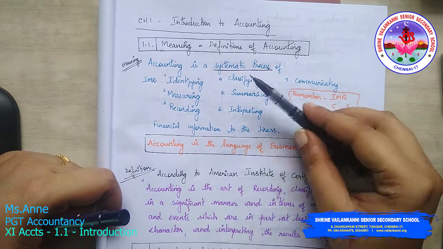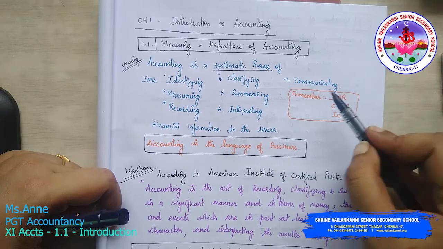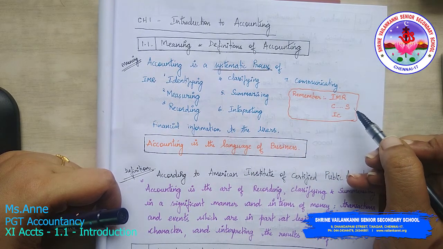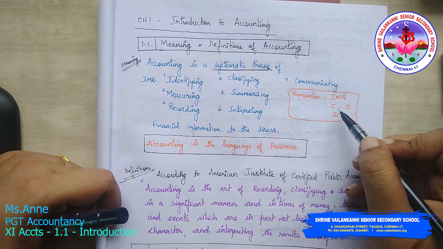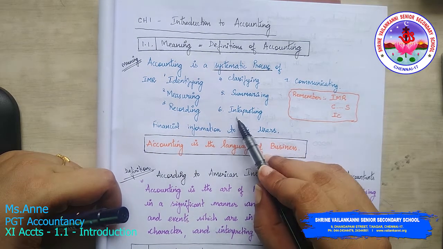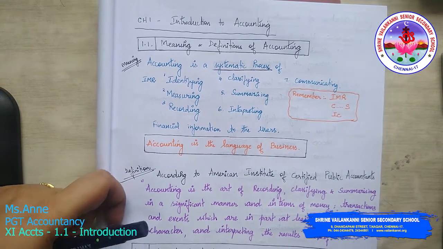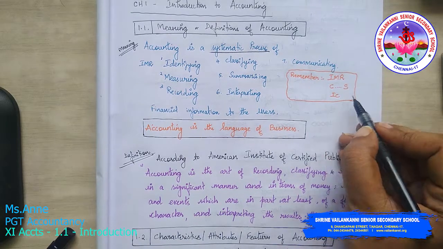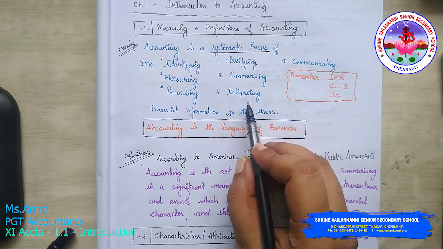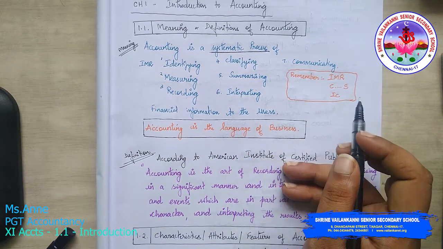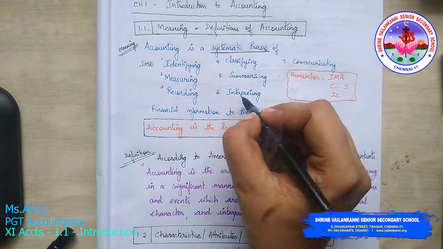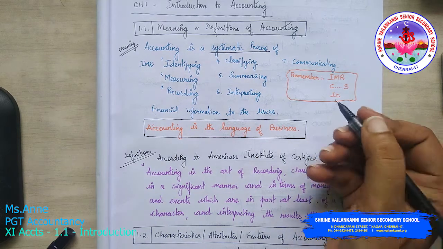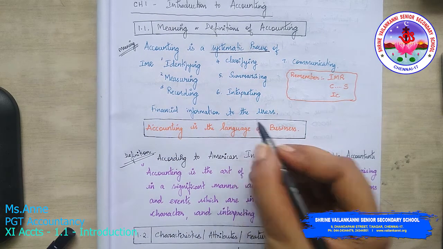Then classifying and summarizing. I have the CS degree, company secretaryship, in my mind, so I remember it this way. Then interpreting and communicating. So IMR, CS is for classifying and summarizing, IC is for interpreting. Interpreting what? Financial information to the users of the business, the users of the financial information.